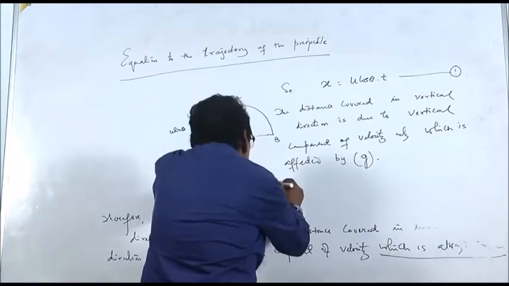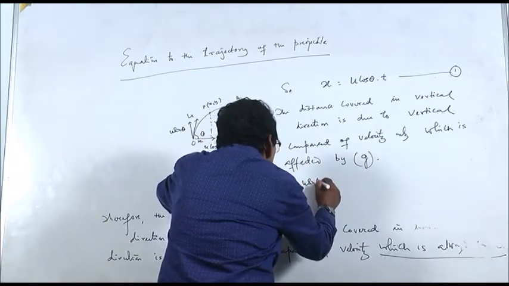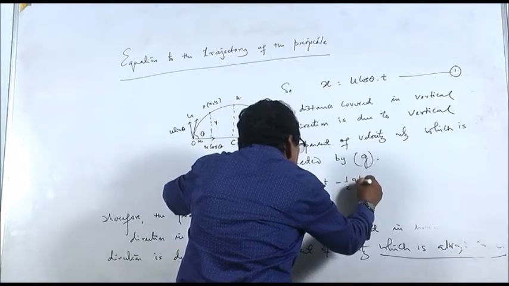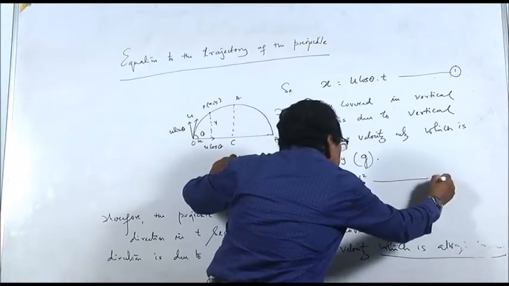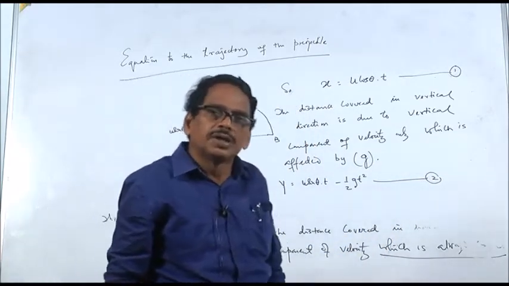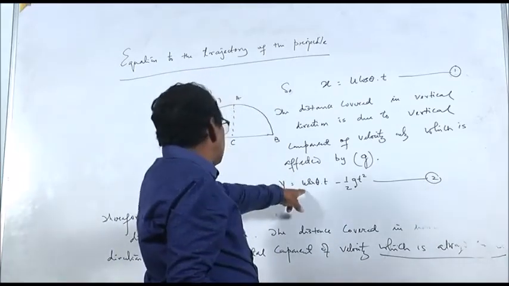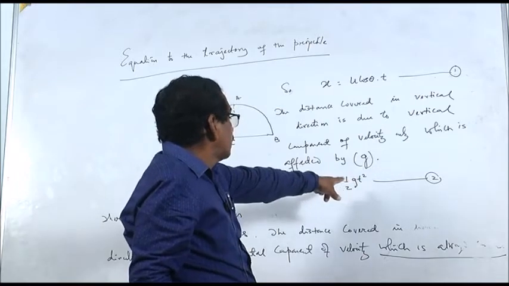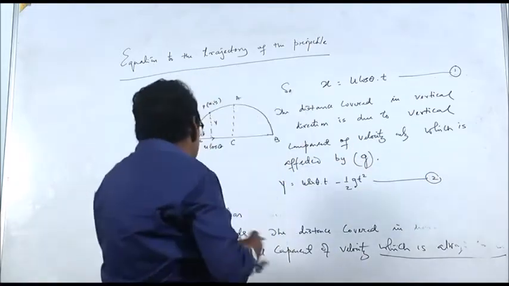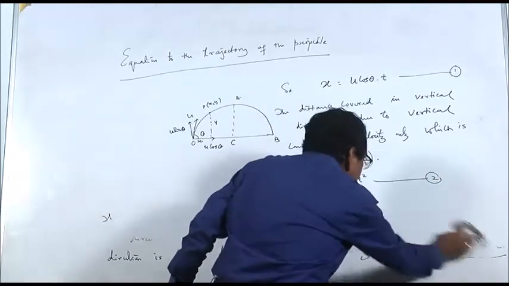So your y will be equal to what? The formula is u sin theta into t minus half g t square. This is equation 2. Here we apply the formula s equals ut plus half a t square. Y is equal to the initial component u sin theta into t minus, in place of a there will be minus g, minus half g t square. So with these two equations, our aim is to find the relation between x and y.